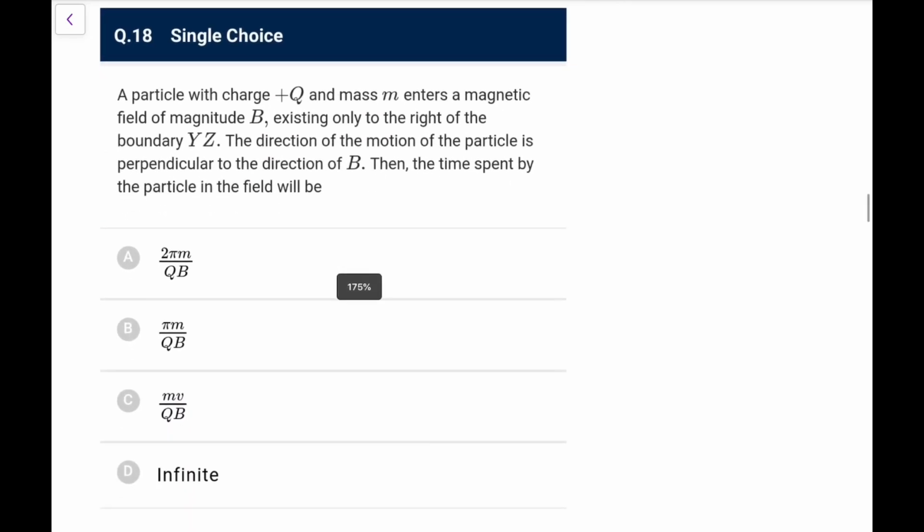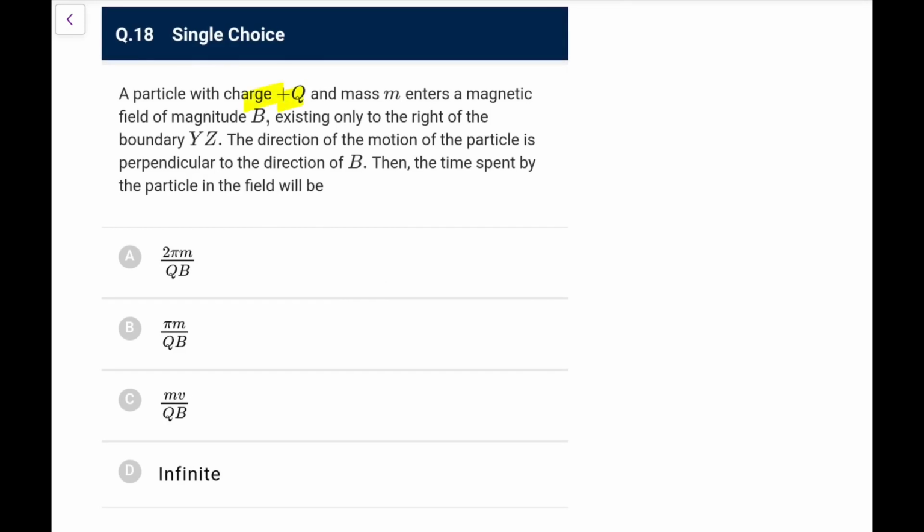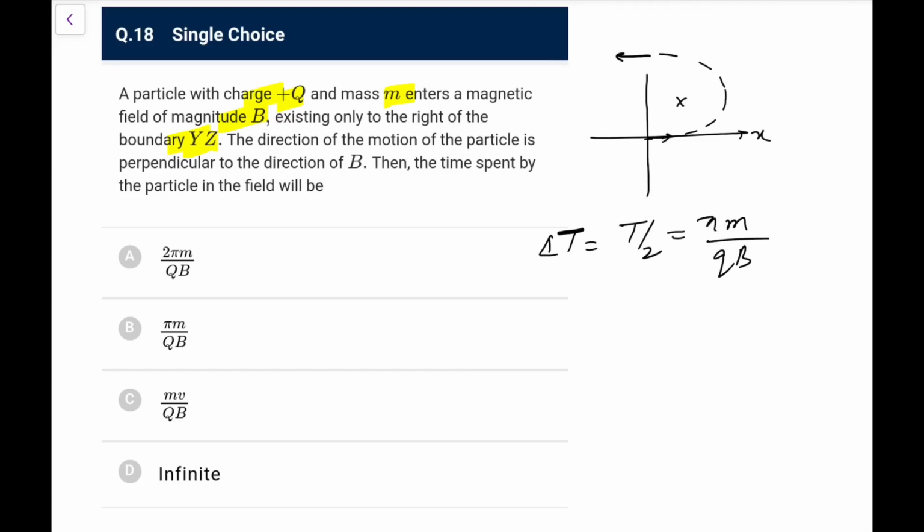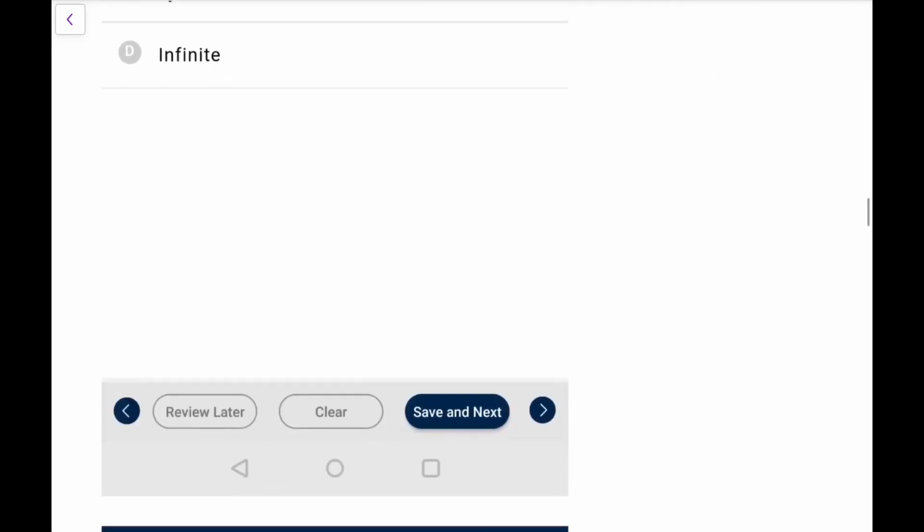A particle with charge plus q and mass m enters a magnetic field of magnitude B existing only to the right of the boundary YZ. The direction of the motion of the particle is normal to the direction of B, then the time spent by the particle in the field will be? So the field is only to the right of the boundary YZ. Let's say this is the YZ plane and this is the x-axis, only the field is existing here. If it comes here, we know it will complete half a circle, so the time spent would be T by 2, that is equal to 2 pi m by qB divided by 2, that is pi m by qB. Go for option B in this case.